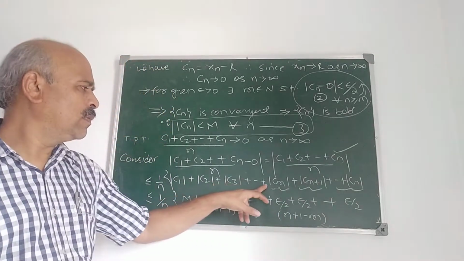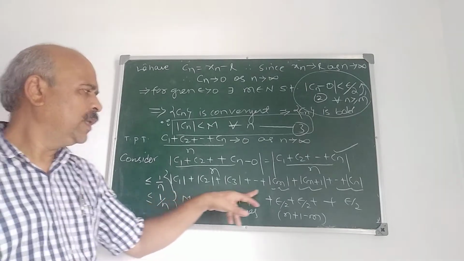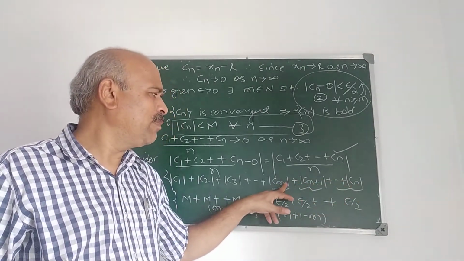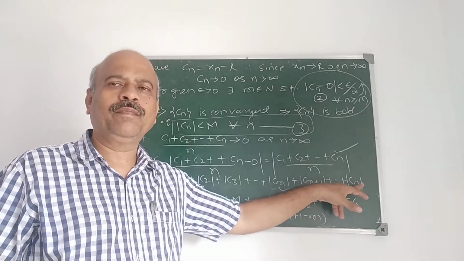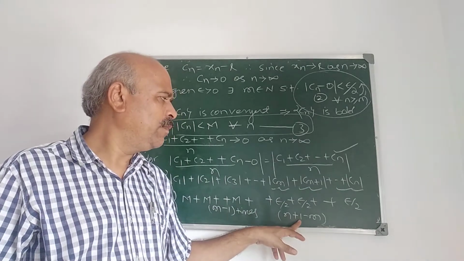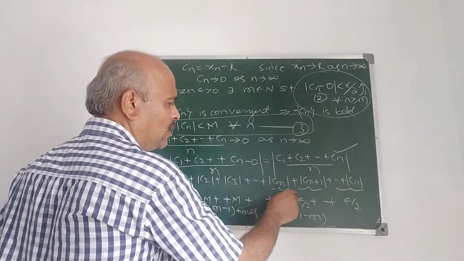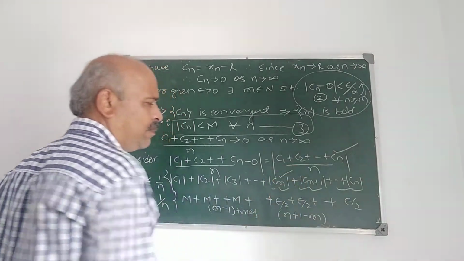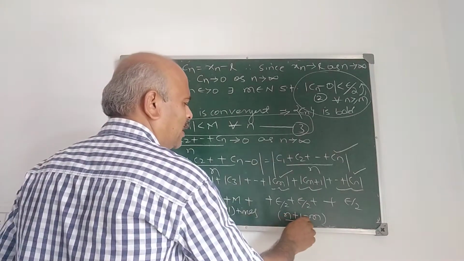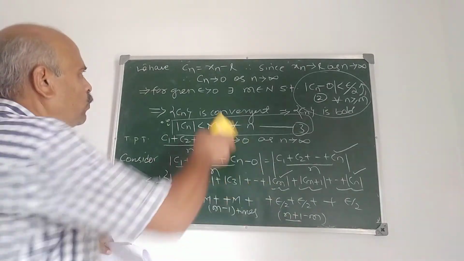Here 1 to m minus 1, therefore m minus 1 times less than M. Now from m to n, m means m plus 0, m plus 1, so on to Cn. Therefore it is n plus 1 minus m times, because we have not started with 0 or 1, we have started with m. And m to n means n plus 1 minus m times. I think you followed this one.